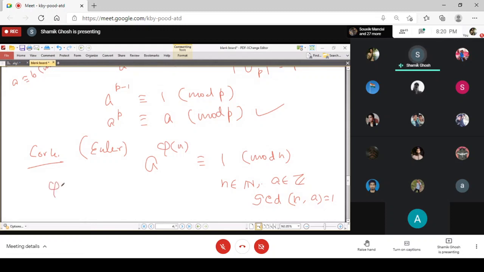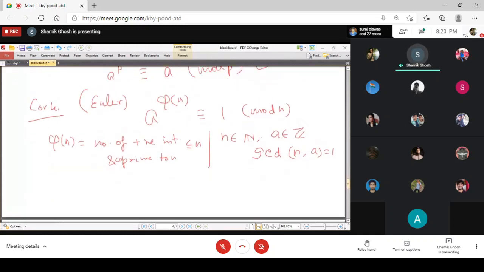What is phi n? Phi n is Euler's totient function, that is the number of positive integers less than or equal to n and co-prime to n, that is relatively prime to n. This number is phi n. So it is again by the group Un.